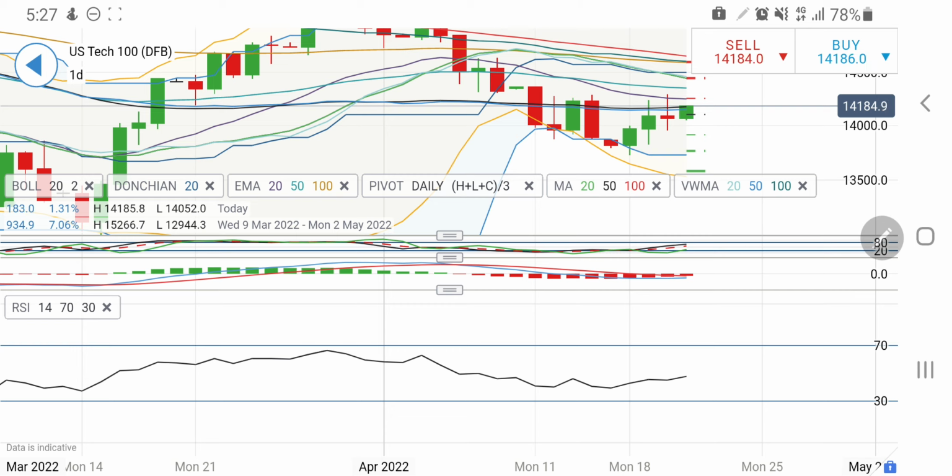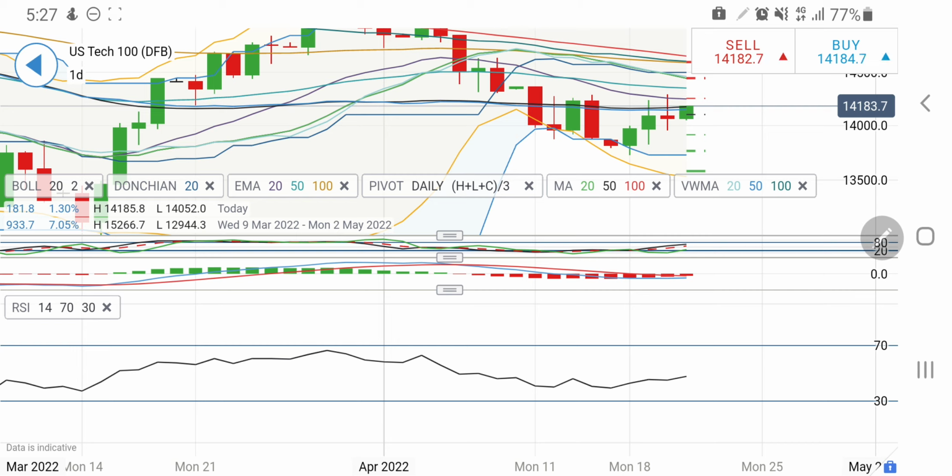So considering this, one can remain long on Nasdaq 100 above 14130 levels, till the time it remains above 14130. My next target is 14260, and then beyond 14260 it may try to hit 14300, and in fact this time it may break 14300 towards 14350, 14400, and on the upside it can try to achieve the 14500 zone as well. So stay cautious with the shorts till the time it is above 14130 levels.